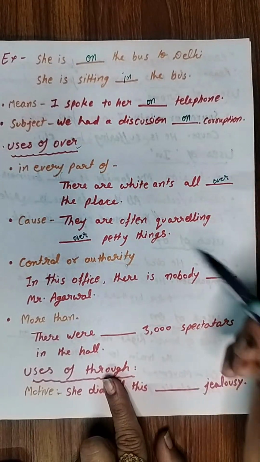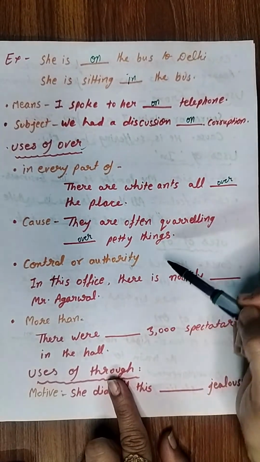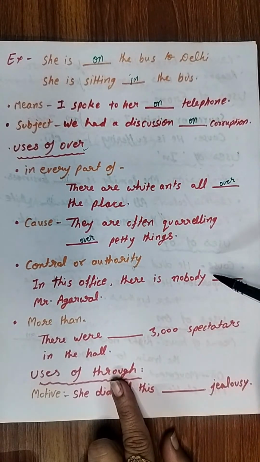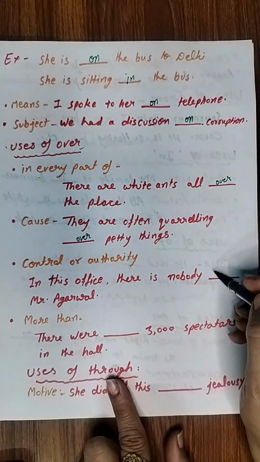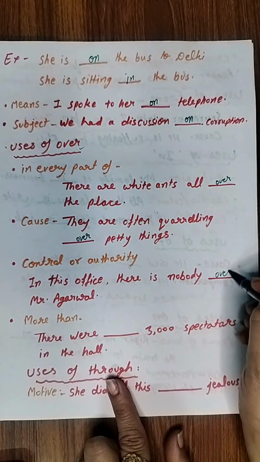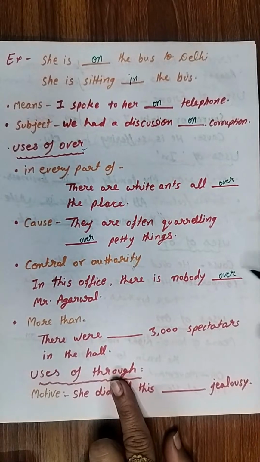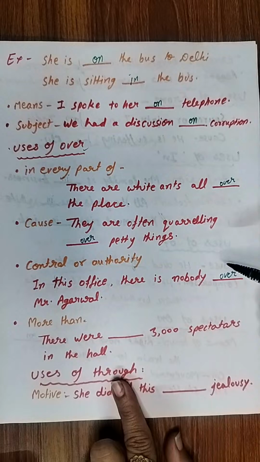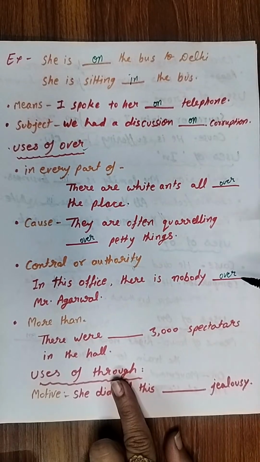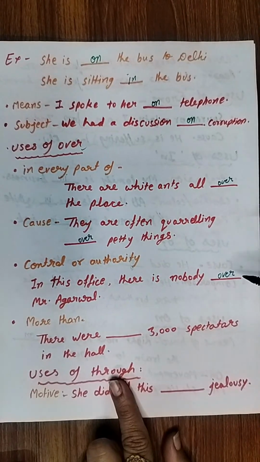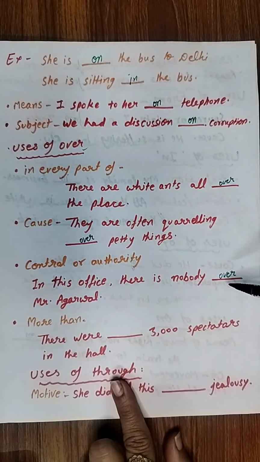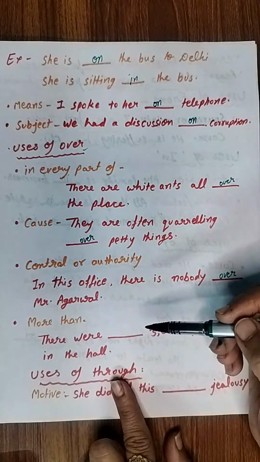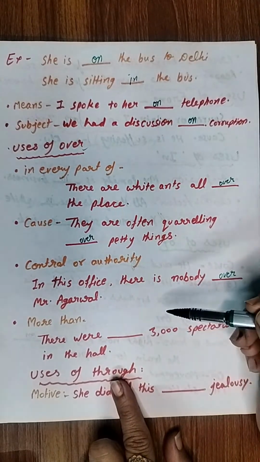Okay? Then control or authority. In this office, there is nobody over Mr. Agarwal. Right? In this office, there is nobody over Mr. Agarwal. Means कोई भी अथॉरिटी उनके ऊपर नहीं है. So in that case, we will write nobody over Mr. Agarwal. Then it also conveys the meaning of more than. Right? ये more than का भी meaning convey करता है.